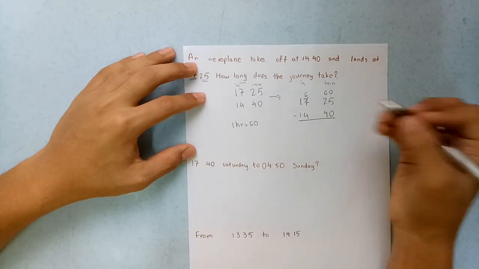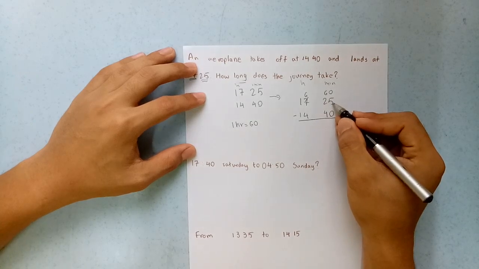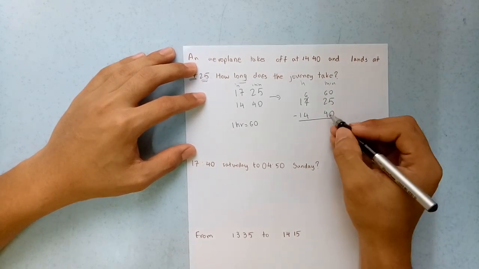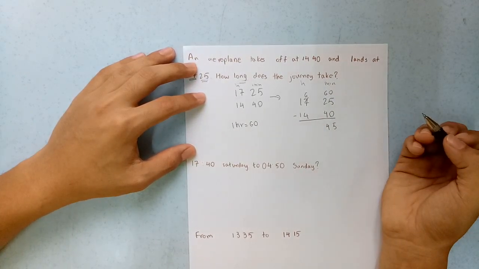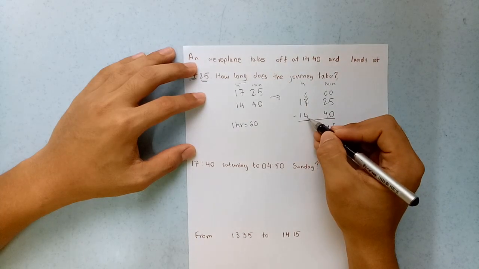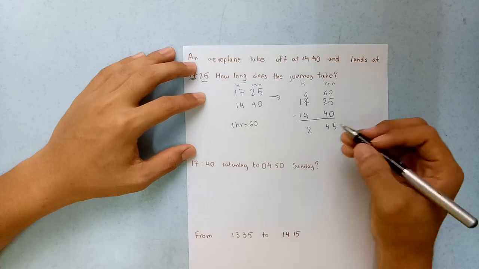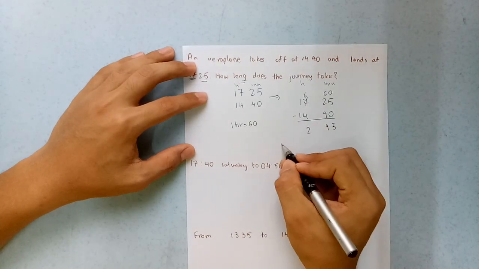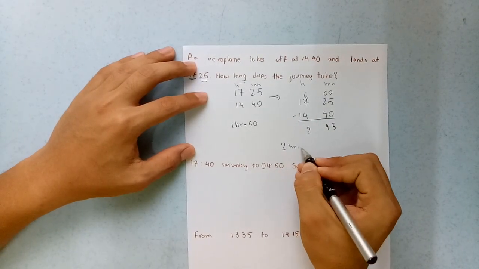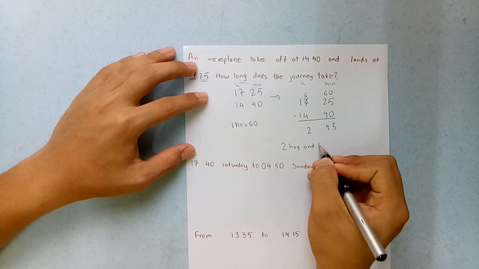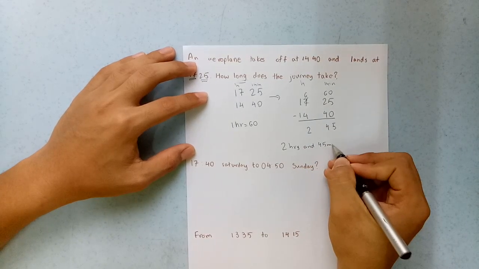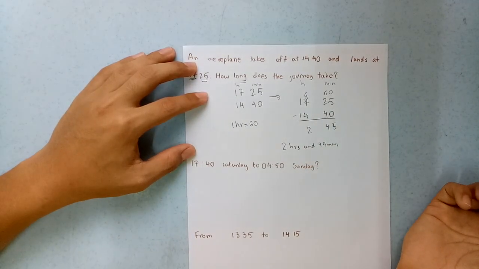Oh no, 85. 5 minus 0 is 5. Okay, 8 minus 4 is 4. Alright, 6 minus 4 is 2. 1 minus 1 is 0. Okay, so which means the duration is 2 hours and 45 minutes. See, it's simple as that.